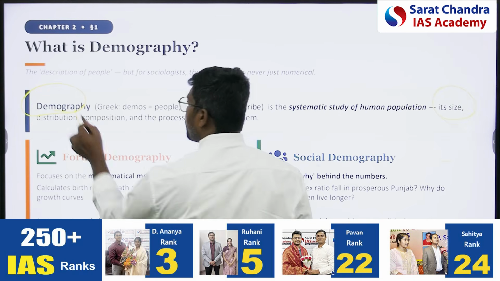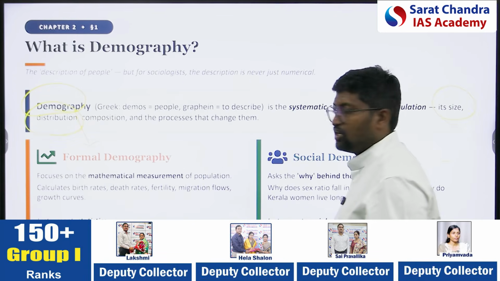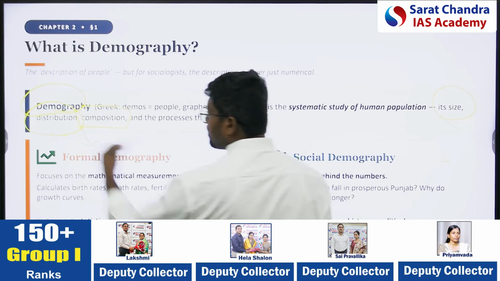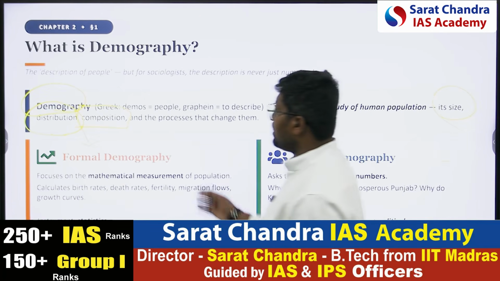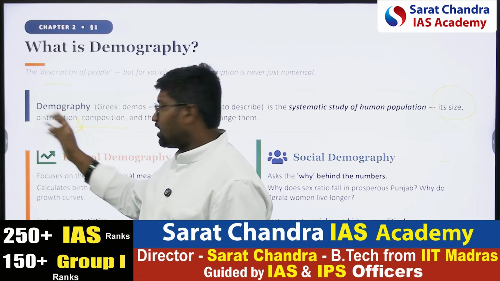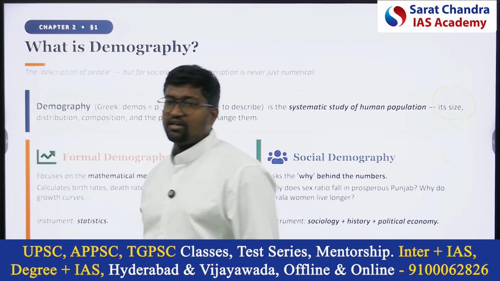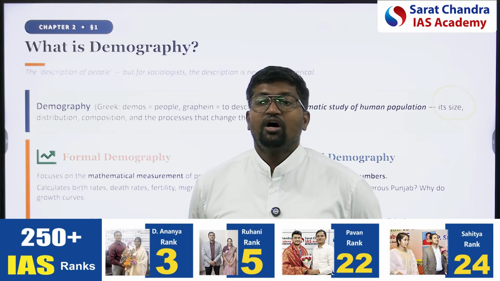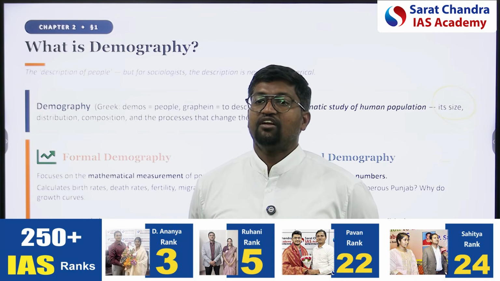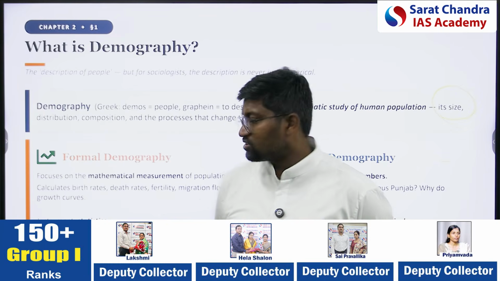How the distribution of population is impacting society. How consumption pattern is impacting society. Demography is just numerical calculation, but demography in sociology is the impact of these numerical figures on Indian society.